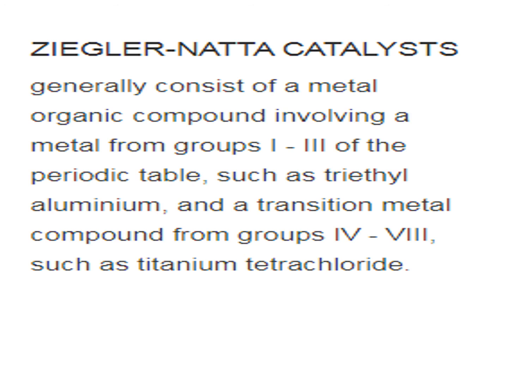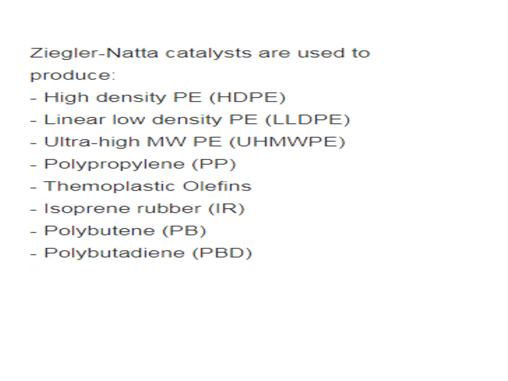So we can say that Ziegler-Natta catalysts generally consist of a metal organic compound involving a metal from group 1 to 3 of the periodic table, such as triethyl aluminium, and a transition metal compound from group 4 to 8, such as titanium tetrachloride. Ziegler-Natta catalysts are used to produce high density polyethylene, low density polyethylene, linear low density polyethylene, ultra high molecular weight polyethylene, polypropylene, thermoplastic olefins, isoprene rubber, polybutene and polybutadiene.